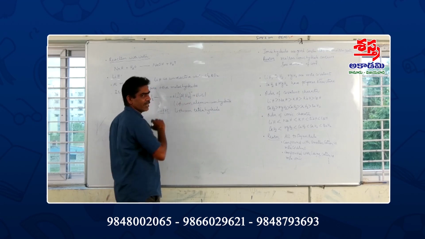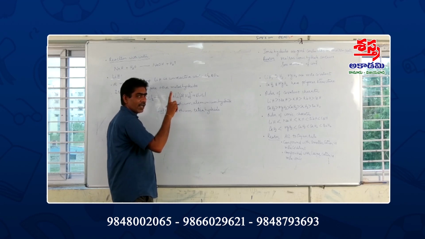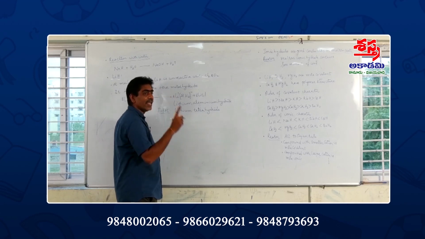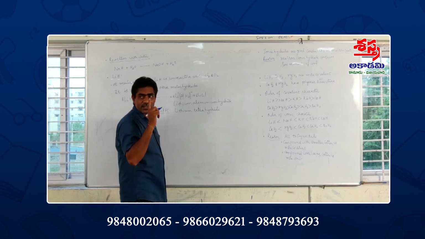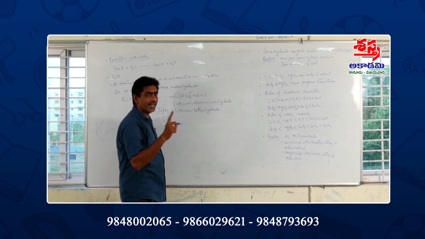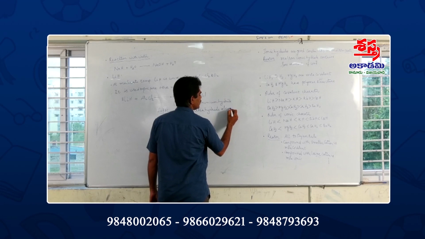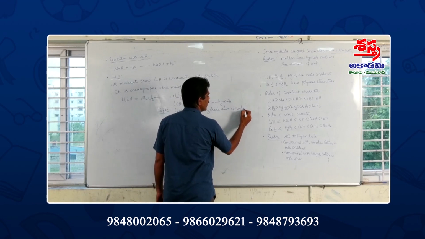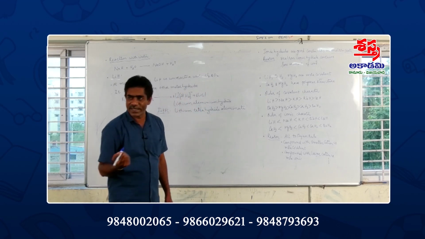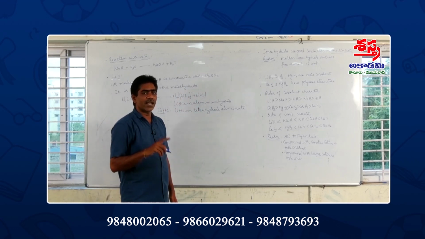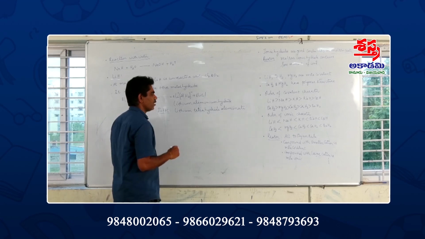That means the complex is a negative complex, so the metal name should end with ATE. Here it is aluminum, so the last word is aluminate. Suppose the metal is cobalt, the ending word is cobaltate. That is the IUPAC rule for naming complex compounds.